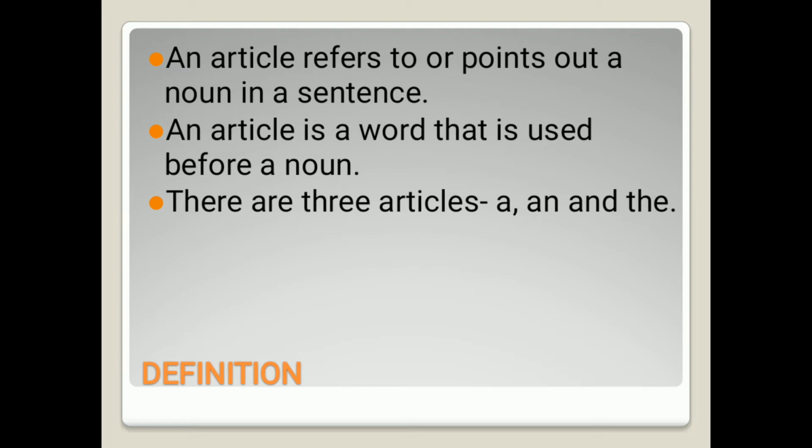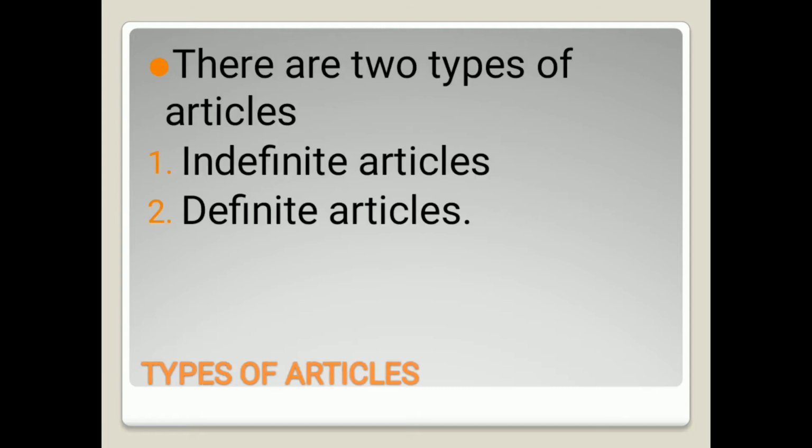So, an article is a word that is used before a noun. Whenever we write any noun, before that noun we write an article. Firstly, we will write an article, and after that, we will write a noun, and that article will refer to that particular noun. Basically, there are three articles: a, an, and the.